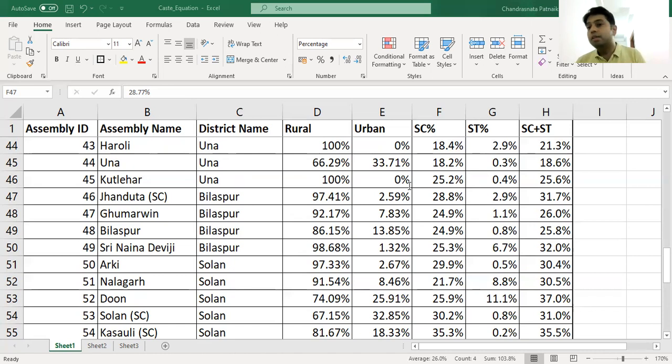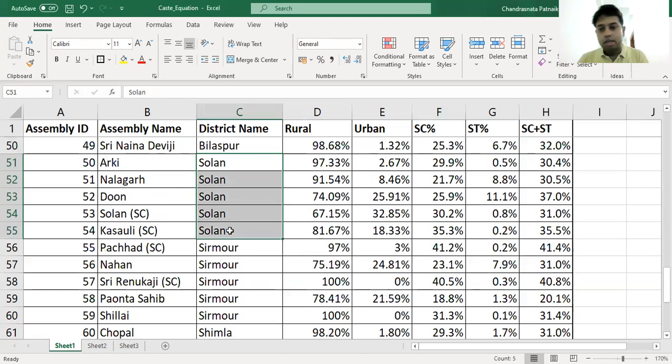So a swing of 2-3% of vote can change the overall election scenario in the district a lot. After Bilaspur, let's come to Solan. In Solan, we have 5 seats, and in Doon and Solan, the urban population is around 26% and 33%. In Doon there is around 11% ST population, and in Nalagarh, 8.8%. In the remaining seats, on average in Solan, there is a 28.6% SC population.